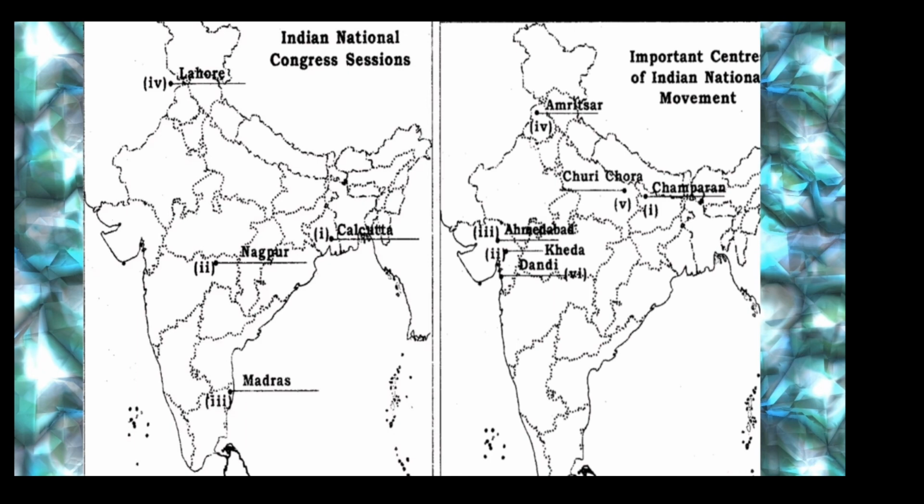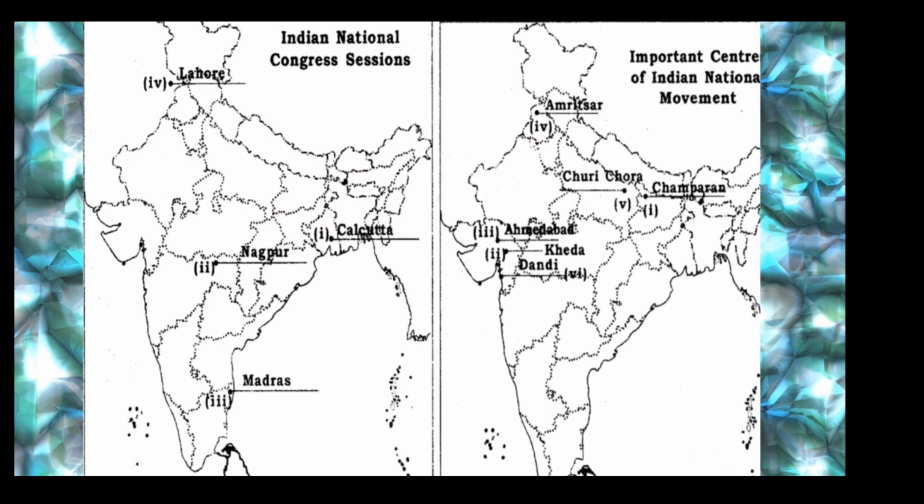S for September, C for Calcutta, N for Nagpur, D for December. If you do it like this, you can remember the months clearly. Why? Because both Indian National Congress sessions took place in 1920. The only difference is the month, September and December, right? So September, Calcutta, December, Nagpur. This is what you have to understand.